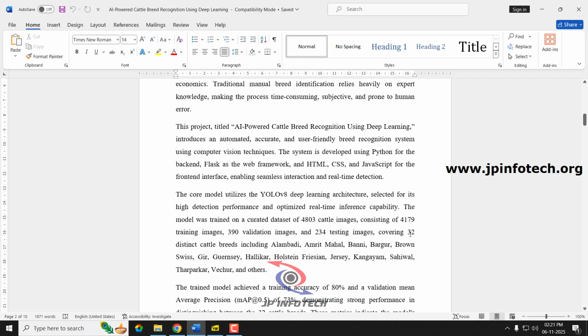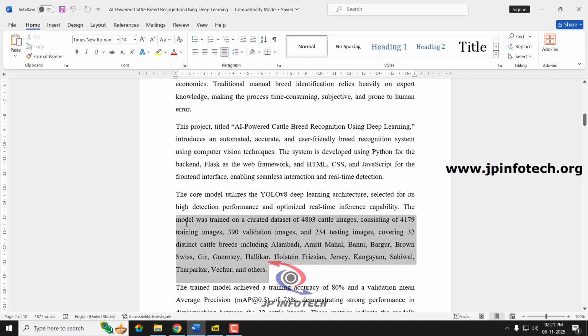Here we are going to cover 32 cattle breeds. The base paper takes only 10 cattle breeds, but we are going to improve by using 32 cattle breeds, and those 32 cattle breeds include Alambadi, Amritmahal, Banni, Bargur, Brown Swiss, Gir, Gurshrani, Hallikar, Holstein Friesian, Jersey, Kangayam, Sahiwal, Tharparkar, Vechur, these kinds of breeds that we are going to consider.